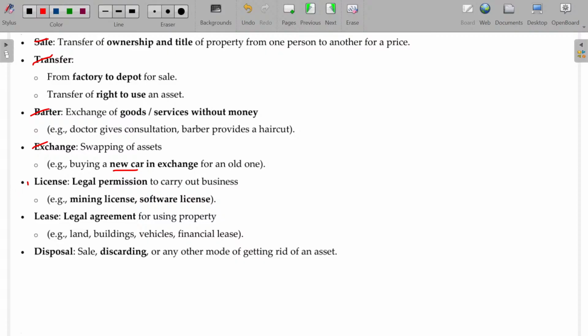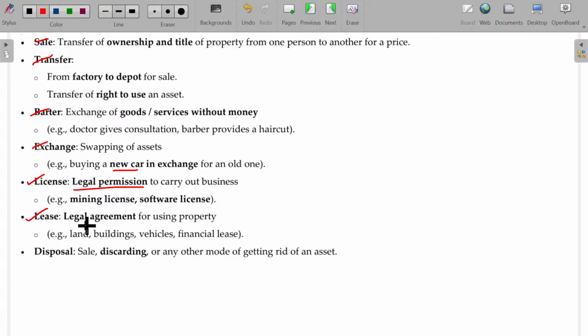Now, license. Legal permissions given to carry out the business. So if you want to go for mining any minerals out of the earth, or software license and all these things, you have to get the permission from either the state government or the originator. So that will be called license. If I give you the license for a consideration to extract the minerals, that is also supply, and GST will be attracted.